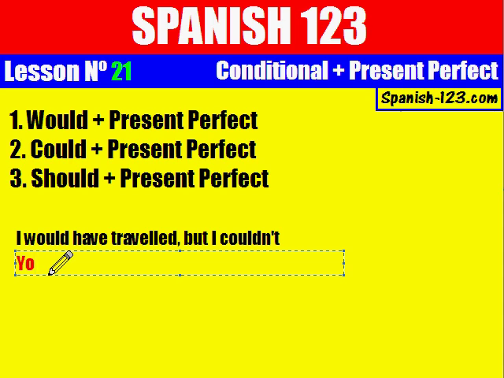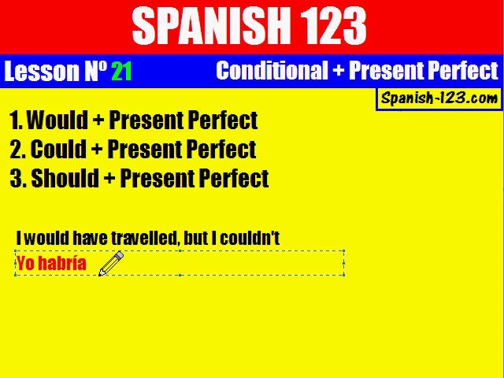Yo habría, from verb haber. Remember that verb to have has two different meanings in Spanish, haber and tener. I would have traveled.